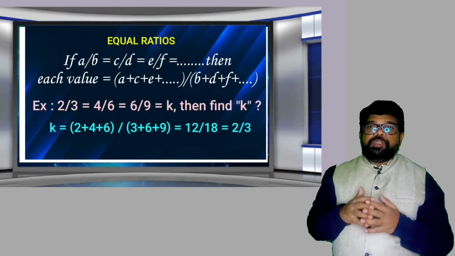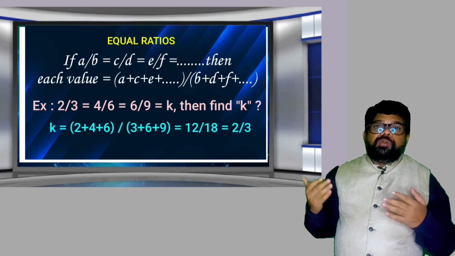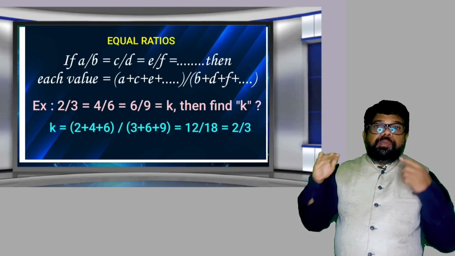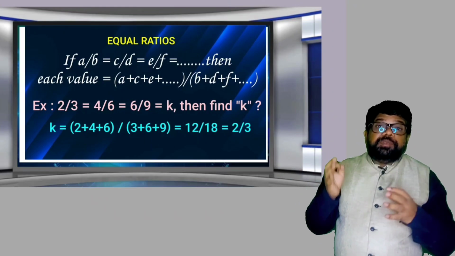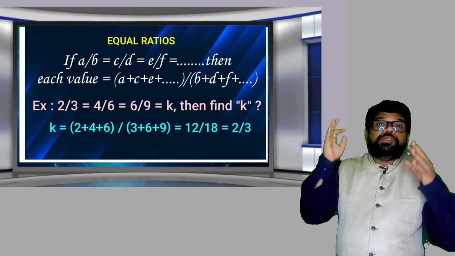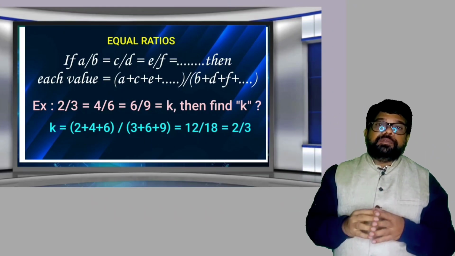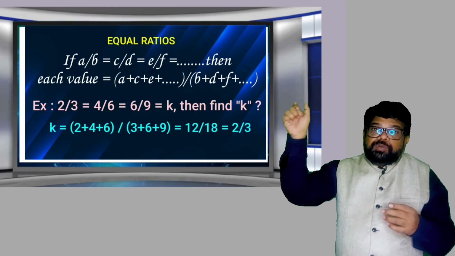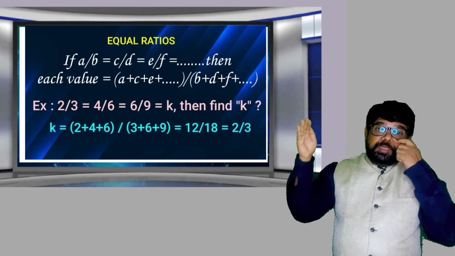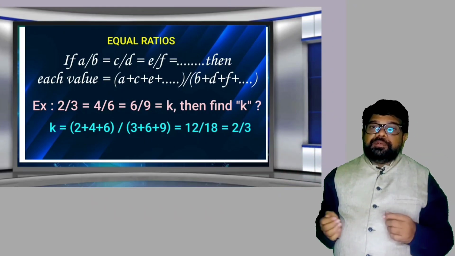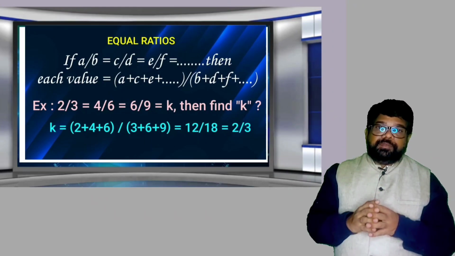What is meant by equal ratios? Observe the screen here clearly. If A/B = C/D = E/F and so on, if the ratios are equal, then each fraction is equal to the sum of antecedents by the sum of consequents. Sum of antecedents means A plus C plus E and so on, by the sum of consequents, B plus D plus F and so on. Each value is equal to the sum of antecedents by the sum of consequents.